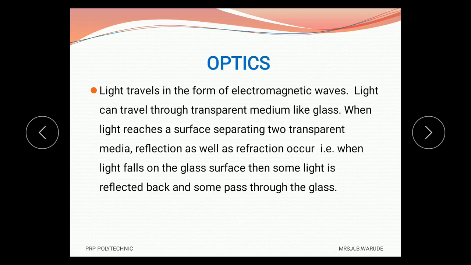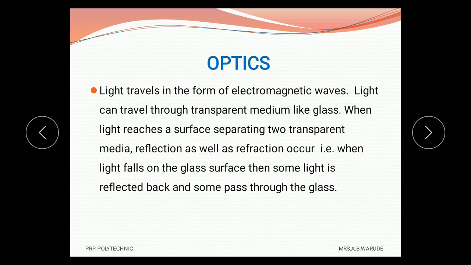That is, reflection and refraction take place. Refraction is the property of light on account of which light changes its path, that means it bends when it enters from one medium into another medium. This topic we already studied in the last PPT.